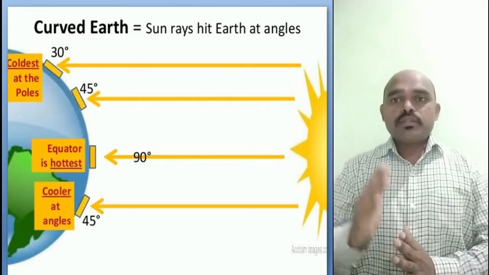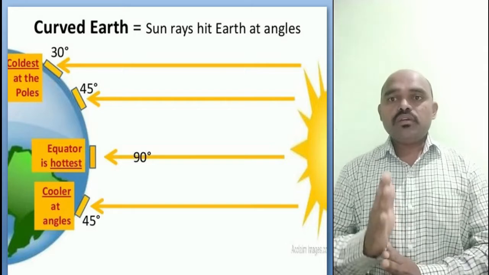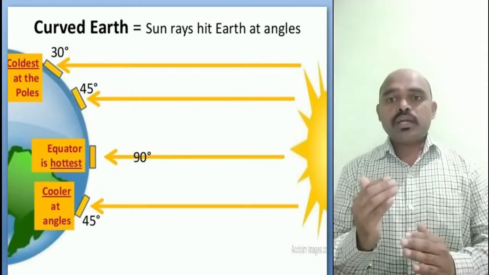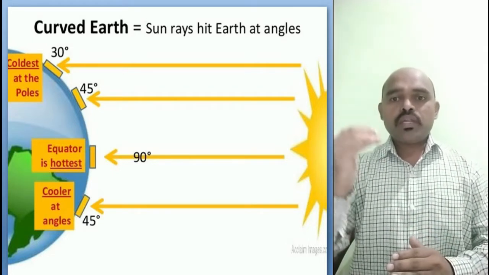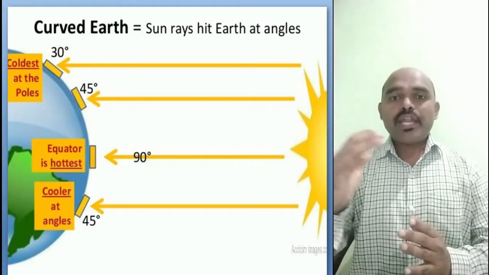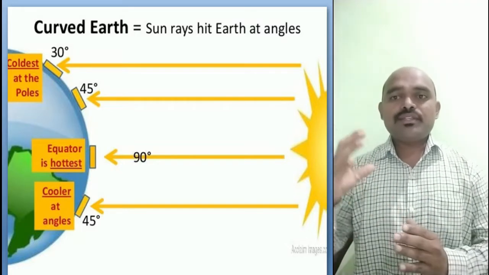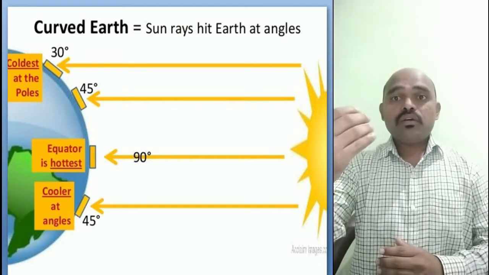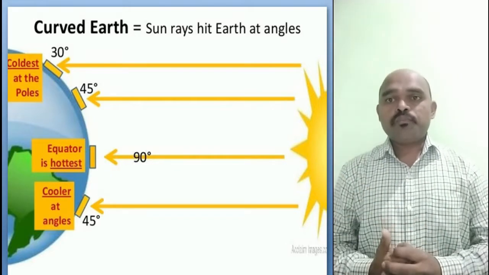And the other parts of the earth, because of the curve of the earth, the above side and the below side, they receive the slanting sun rays. And as they receive the slanting sun rays, we find there the temperate zone and the cold zone.